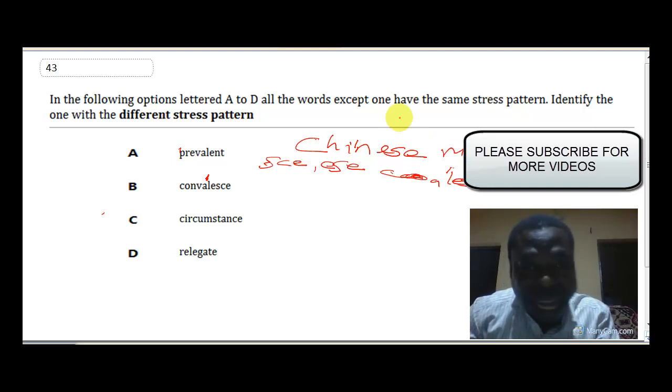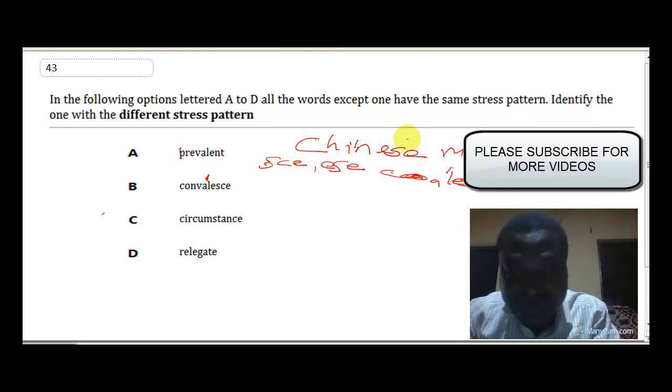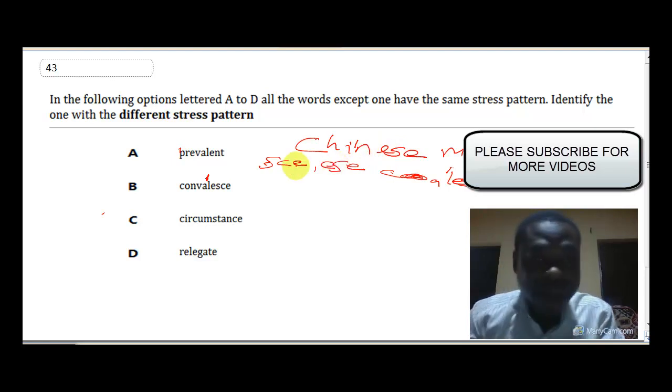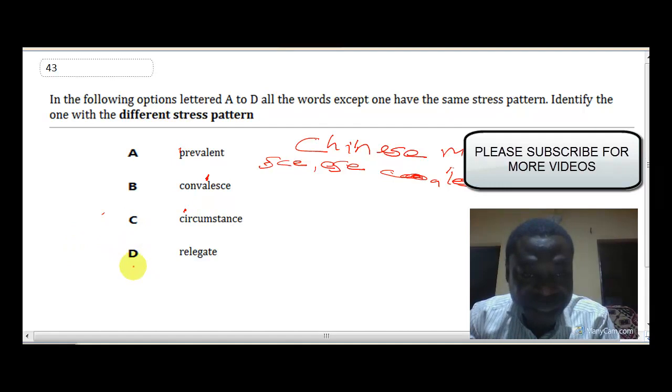So when a word ends with SCE, the primary stress is likely to fall on the last syllable. Right? Convalesce. So the last syllable there receives the primary stress. Then C, circumstance. Clearly, the first syllable here receives the primary stress. And D, relegate. Don't forget the rule I gave you the other time. When a word ends with ATE, you count 3 syllables from the right, and the third syllable receives the primary stress, and that is why the primary stress falls here.